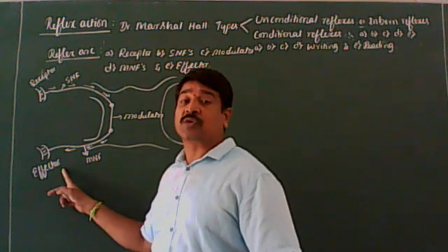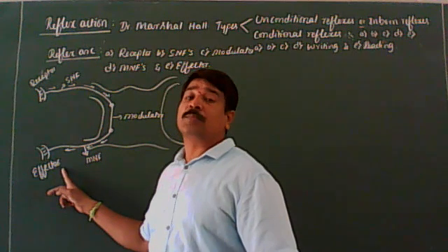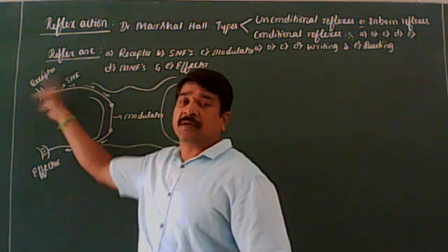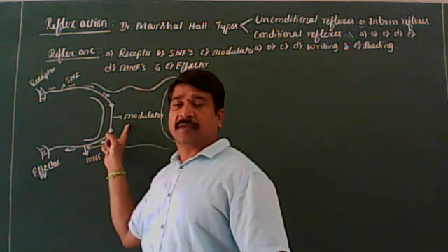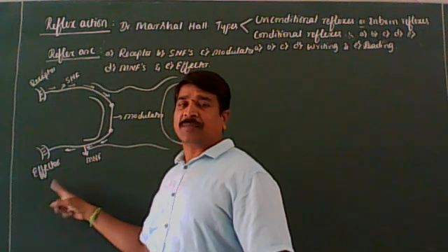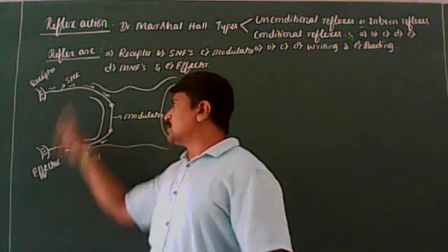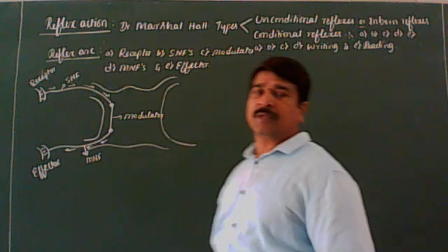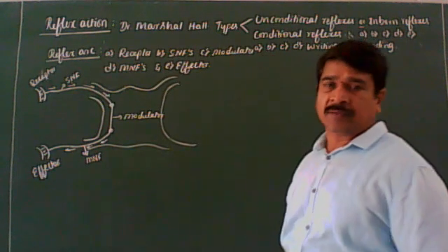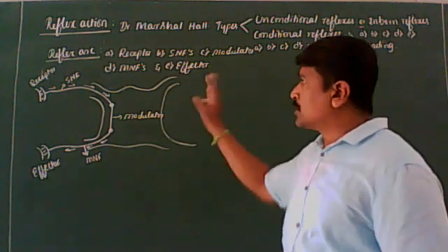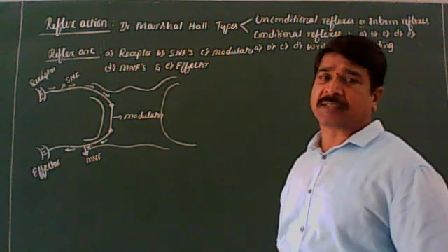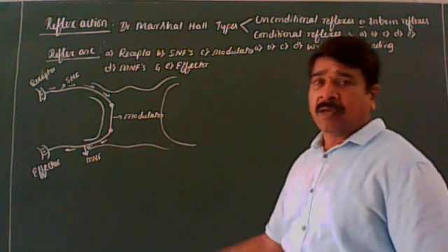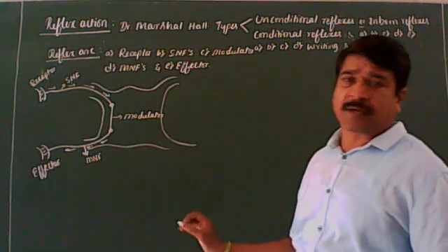Dear students, you should remember the arrangement of the components of the reflex arc: receptor, sensory nerve fiber, modulator or integration center, motor nerve fiber, effector. So these are the 5 components of the reflex arc. So this much you should remember under the reflex action, types of reflex action and reflex arc. I think this part is clear for you.